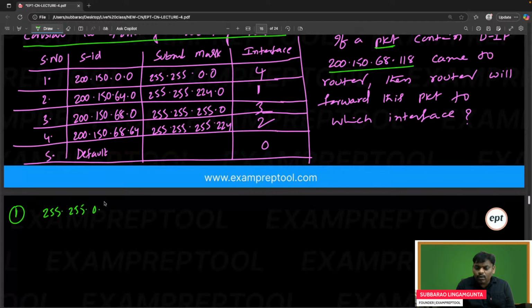Listen, everyone. One more suggestion to all the people. Instead of doing the AND operation with everyone, the best idea is to take the subnet mask having more ones and do the AND operation with that, because if more than one matches, we have to take the subnet mask which has more ones. If you observe clearly, this one has 24 ones, this one has 27 ones, and here 16 plus 3, 19.